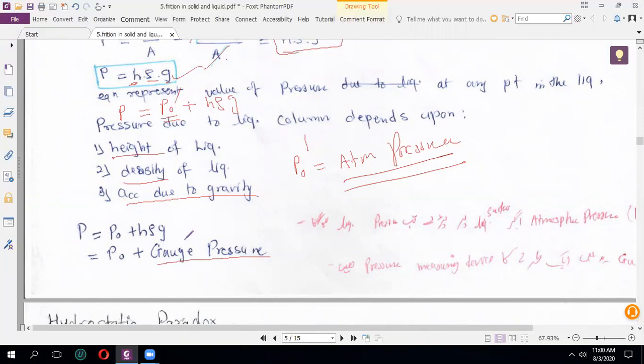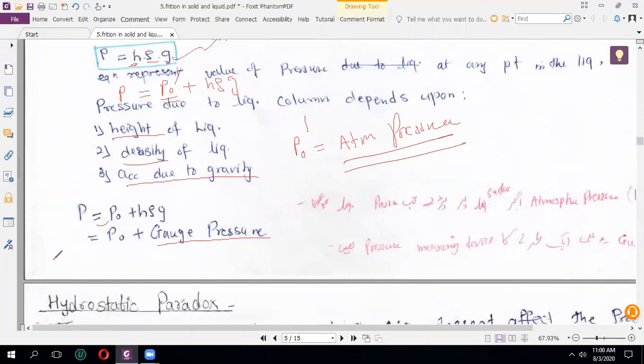I hope you understand. Now take this P naught to the left hand side. So what we are getting? P minus P naught. So right side में क्या है? We are representing this h rho g by gauge pressure. तो यहाँ पर एक फॉर्मूला बना. The difference in pressure is called gauge pressure. So this P represents the total or absolute pressure, and P naught represents the atmospheric pressure. Minus को हम लोग English में we represent by the word difference. So the difference between two pressures is called gauge pressure.